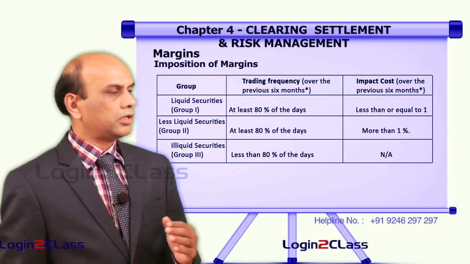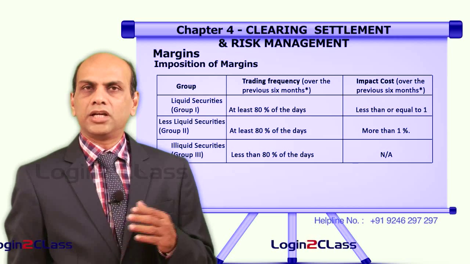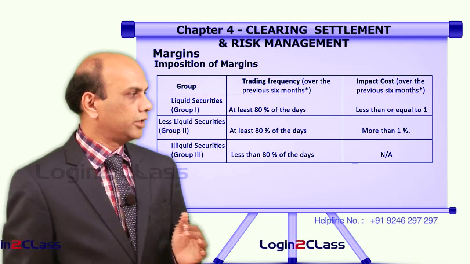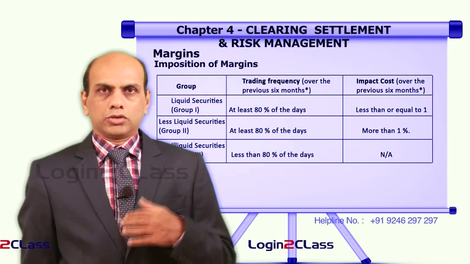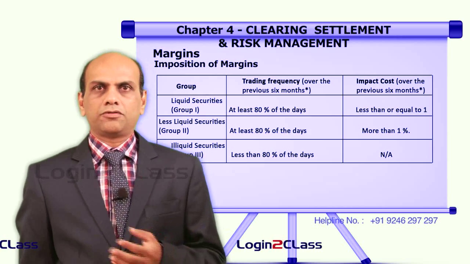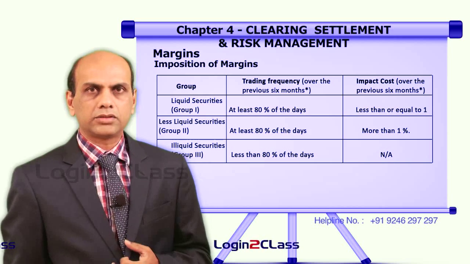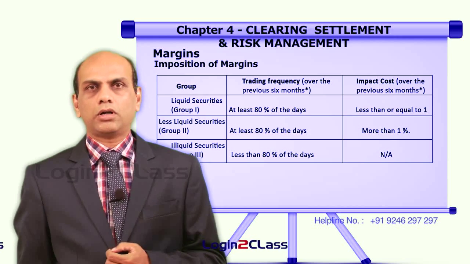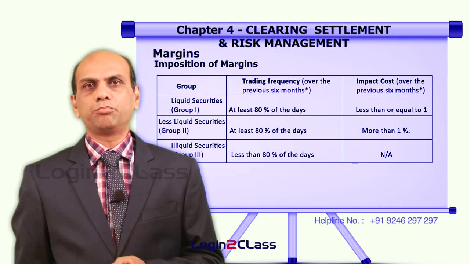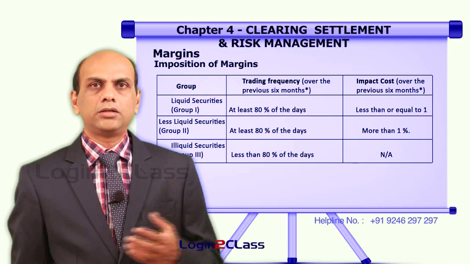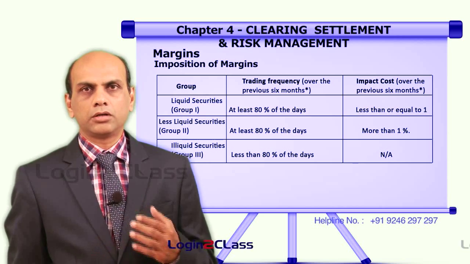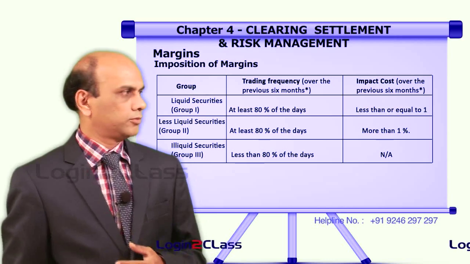And for the third category, illiquid securities, the impact cost is not taken into account. So, impact cost is a methodology of calculating the actual value at which we can get the security. That is what constitutes impact cost, which will be dealt with more in the derivative segment, dealer module.